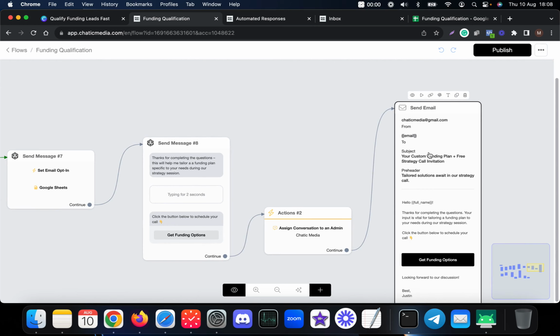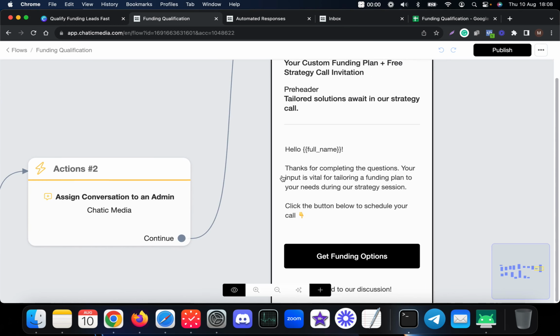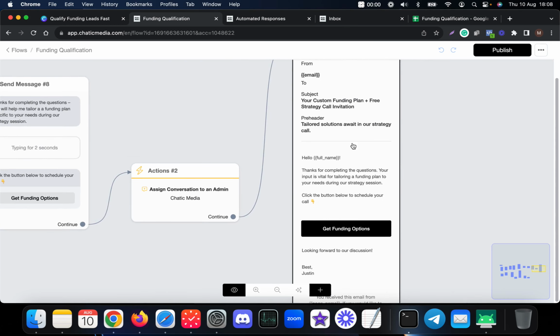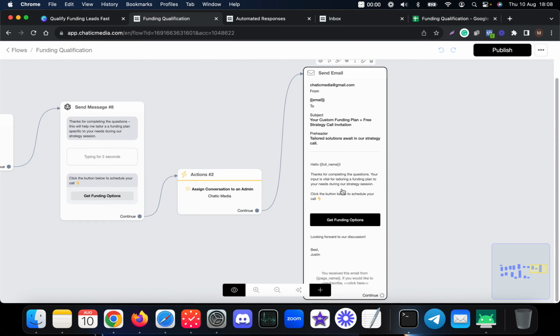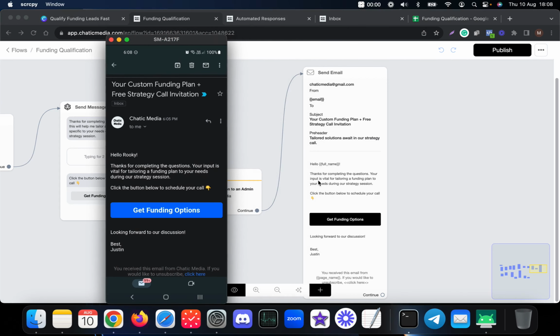So let me show that email as well. We actually send the email with this kind of subject, and this kind of text is sent within the email. This is the email I received over here. You can find the exact title we set, including the message, and if someone presses this particular button, they will be taken to the Calendly link as well.